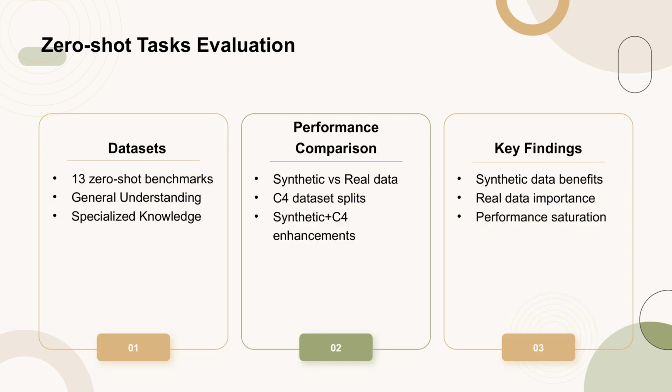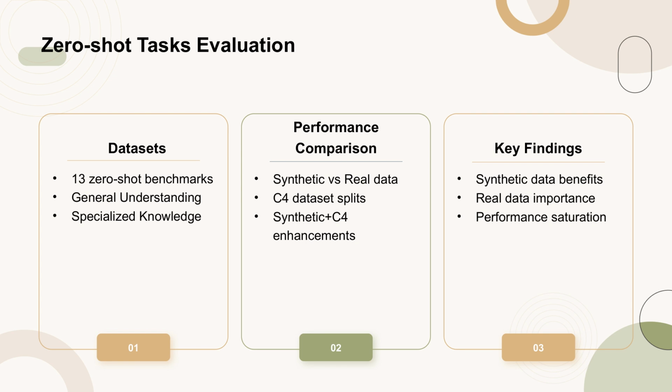In this section, we evaluate our pre-trained language models on various zero-shot question-answering benchmarks. We assess our models on a total of 13 different zero-shot benchmarks, which include categories like general understanding and specialized knowledge. The general understanding category tests broader cognitive skills and language comprehension, while the specialized knowledge category demands expertise in specific domains. We compare the performance of models trained on mixtures of real and synthetic data with those trained on various splits of real data.